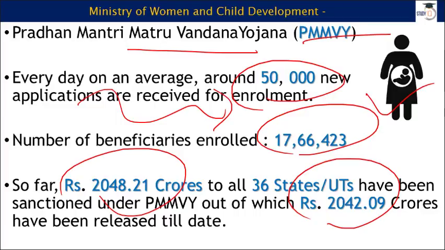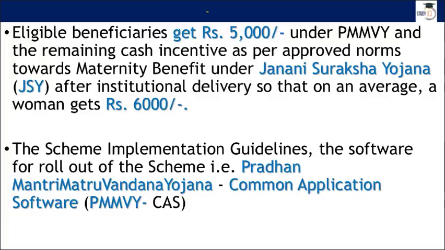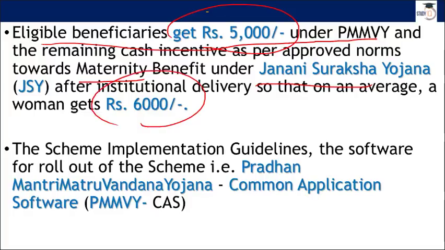So money flow is quite smooth as well under this PMMVY. And who are the beneficiaries? It is lactating mothers as well as pregnant mothers, but they will get 5,000 rupees. Eligible beneficiaries will get 5,000 rupees under PMMVY, and then you get 1,000 rupees under this Janani Suraksha Yojana, maternity benefit. So in total you get 6,000 rupees. A pregnant lady or a lactating mother will get 6,000 rupees. This is going to be just for the first child.